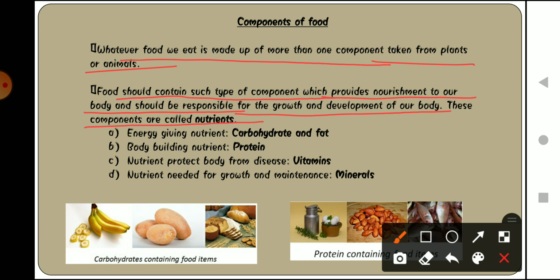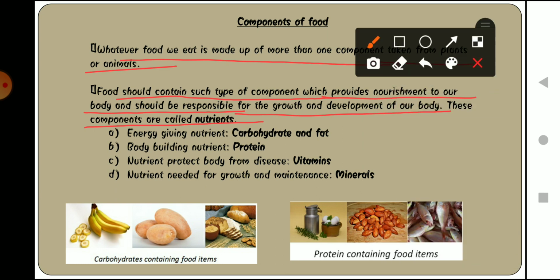So the food items that we eat, we basically eat them to nourish our body. The nourishment of our body is taken care of with the help of food. The food we are eating is very important for us because it provides us different types of nutrients, which basically help in the growth and development of our body.